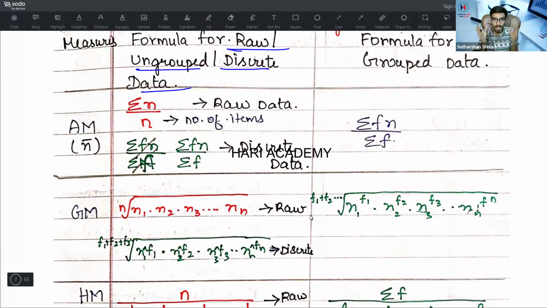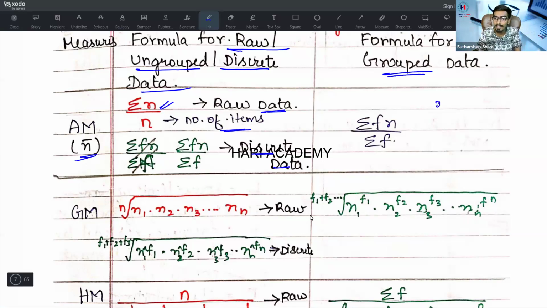As far as my approach is concerned, it is divided into basically two formulas: one for raw data, ungrouped and discrete data, and another formula for grouped data. For an arithmetic mean, x bar is equal to summation x by n for raw data, where small n is the number of items. For discrete data, it is summation fx divided by summation f. For grouped data also, summation fx divided by summation f only.